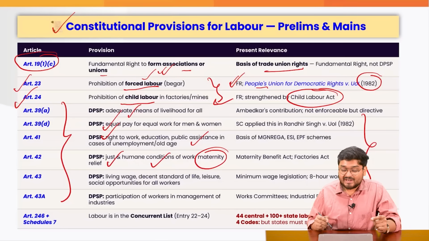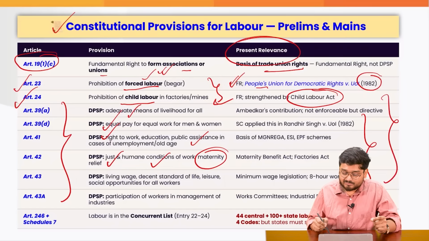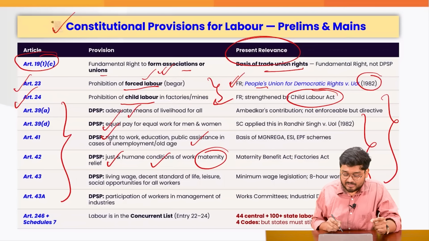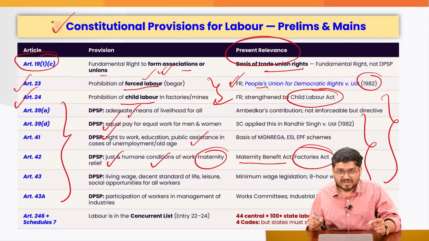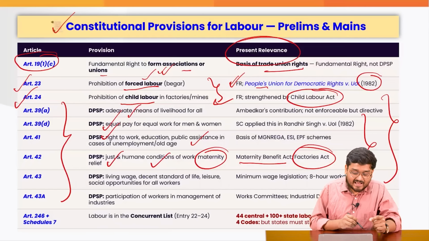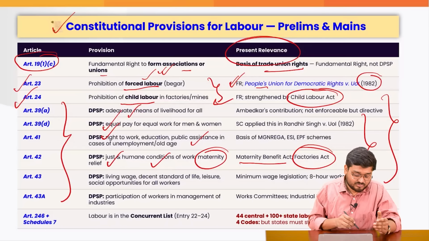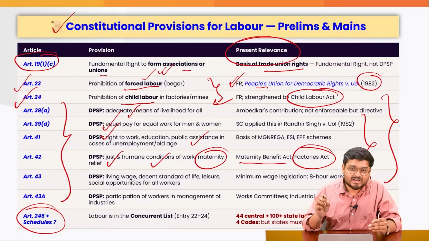And if you look into the subsequent relevance in the present time, we have some provisions. For example, for maternity benefit, we have the Maternity Benefit Act. We have some of the safety provisions in the Factories Act, right? So that is why we have to understand that as we go along, we have the constitutional provisions also. But at the end of the day, labor and the regulation of the same is actually falling under the concurrent list.